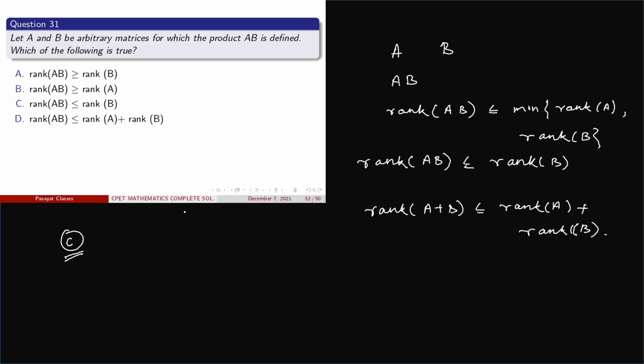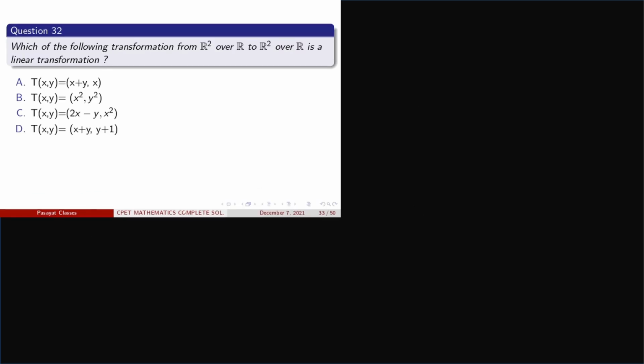Now come to another question. Here the question asks which of the following transformations from R2 over R to R2 over R is a linear transformation. So observe that option A, the transformation is T of x comma y is equal to x plus y comma x. Observe that this term is a linear term, this one is also a linear term. So it may be possible that this is a linear transformation.